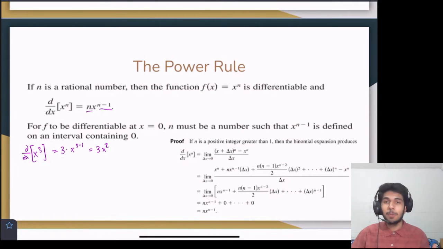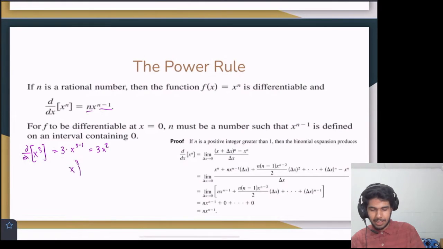So this one's super important. You can just think about it as you're bringing the power down, right? You're bringing this power down in front of the x, and then you're changing it to subtract 1, so it becomes 2 here. So this becomes 3x squared, right? And we can do it with another example here, x to the 5th. We bring the 5 in front, right? So this should be 5x, and then we change the power, and we subtract 1, so that becomes a 4, right?